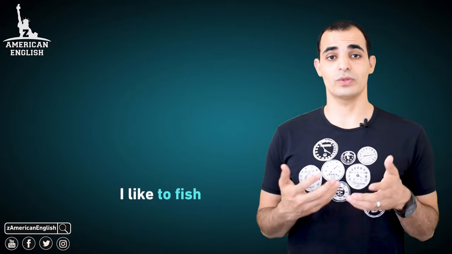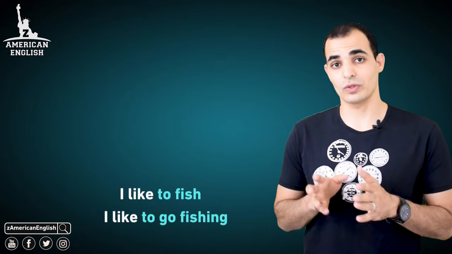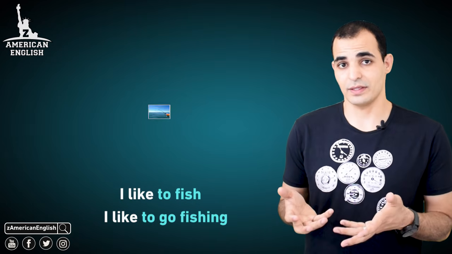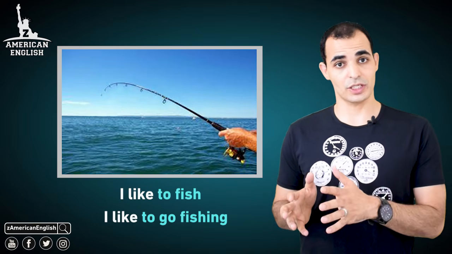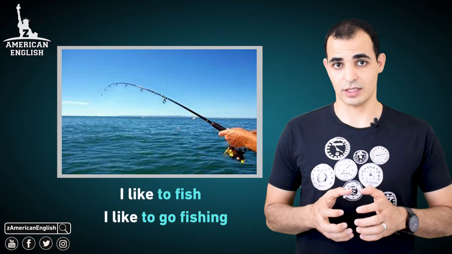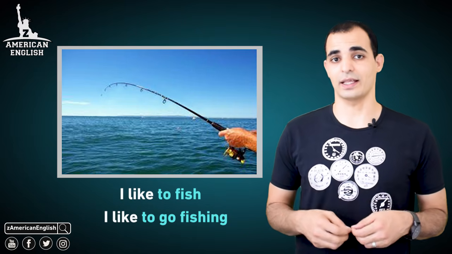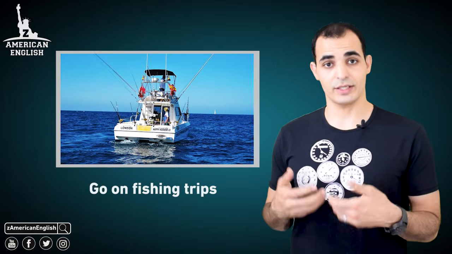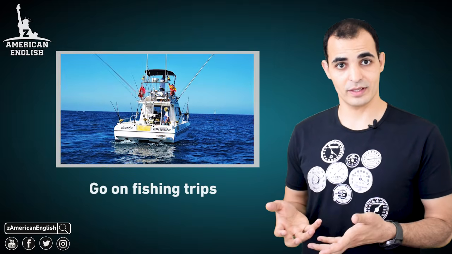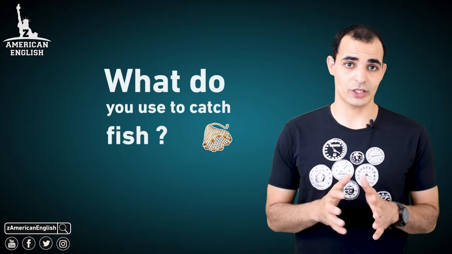Next word is fish. You know fish. This is fish, right? The word fish can also be a verb, to fish. If I say, I like to fish or I like to go fishing, that means this, what you see in this picture. So the verb to fish means to catch fish. I like to fish, I like to go fishing. Some people like to go on fishing trips. Fishing trips.